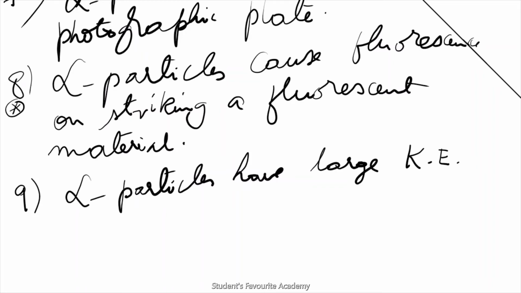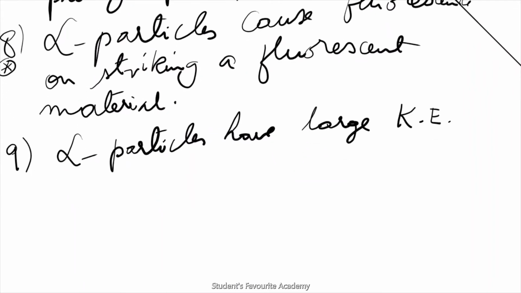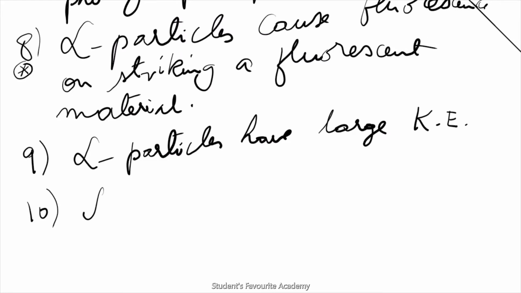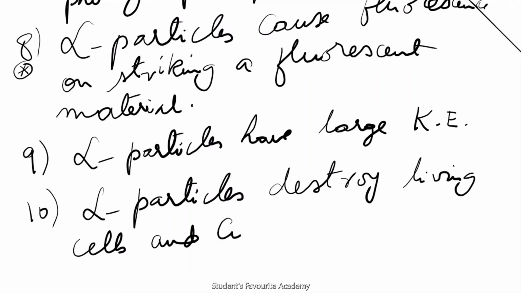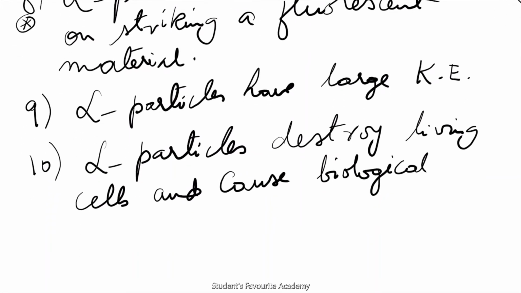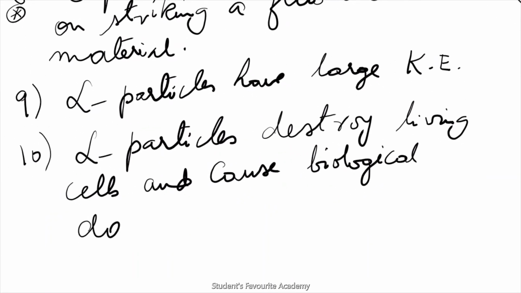Alpha particles destroy living cells and cause biological damage.